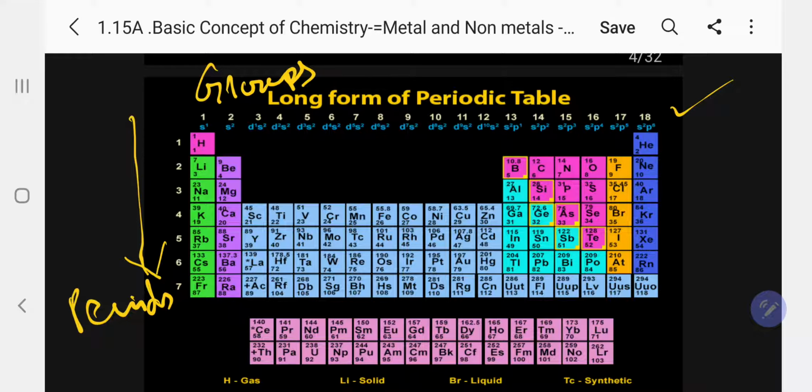Kindly see. Let me show you metals. This is the first group. 1 is the first group, 2 the second group. The first one is alkali metals. Only the first one, hydrogen, is a gas. All the others, lithium, sodium, potassium, rubidium, cesium, are metals. Beryllium, magnesium, calcium, strontium are alkaline earth metals. All metals. And in between you can see here, we call them transition elements.